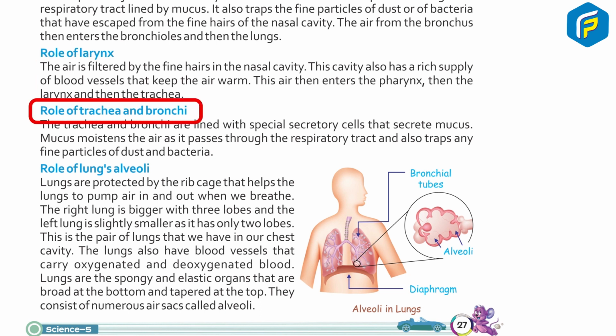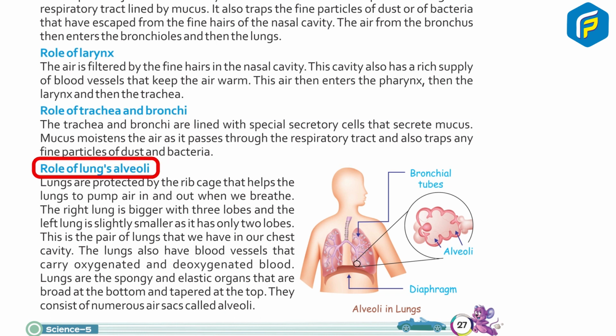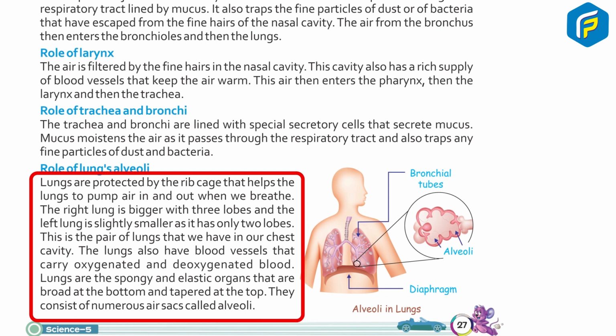Role of trachea and bronchi. The trachea and bronchi are lined with special secretory cells that secrete mucus. Mucus moistens the air as it passes through the respiratory tract and also traps any fine particles of dust and bacteria. Role of lungs, alveoli. Lungs are protected by the rib cage that helps the lungs to pump air in and out when we breathe. The right lung is bigger with 3 lobes and the left lung is slightly smaller as it has only 2 lobes. This is the pair of lungs that we have in our chest cavity.